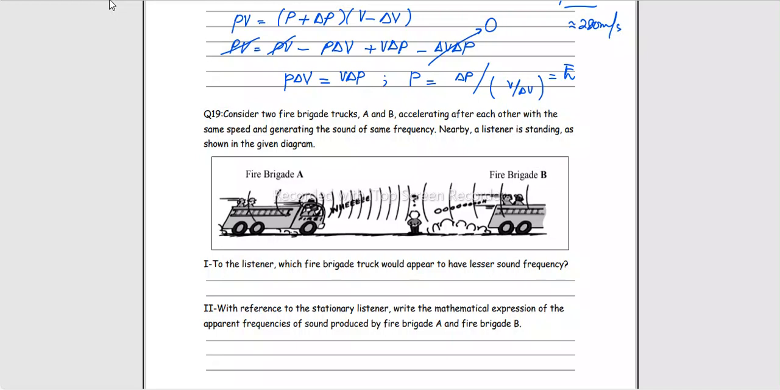Let's just compare. This is the listener. Let's just compare the wavelengths from both these sources. If we compare the sources, the separation between these crests is less. In other words, wavelength is smaller. Or we can write, consequently, frequency is greater. In this case, see, waves are stretched, that is wavelength is greater, or we can say frequency is smaller. So to the listener, which fire brigade truck would appear to have lesser sound frequency? Fire brigade B.